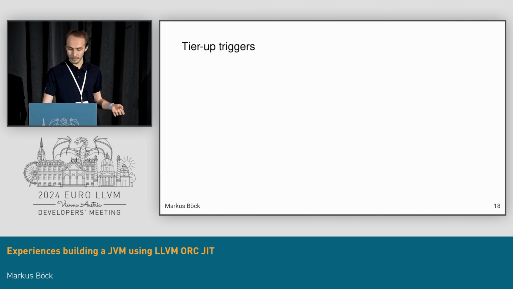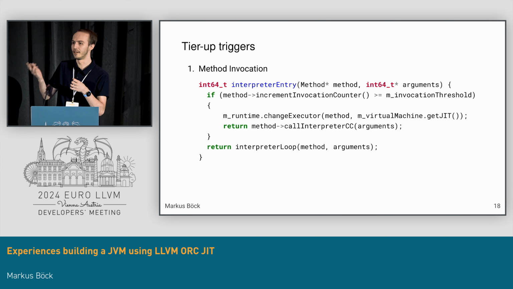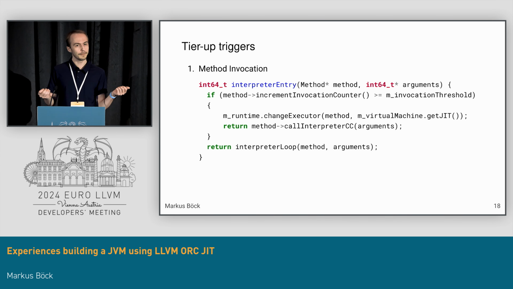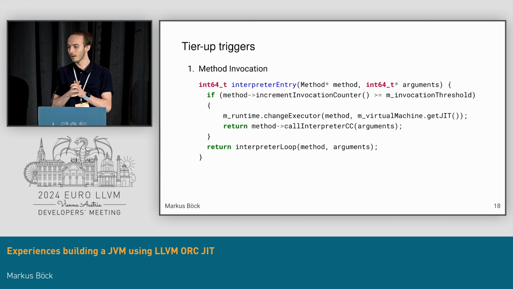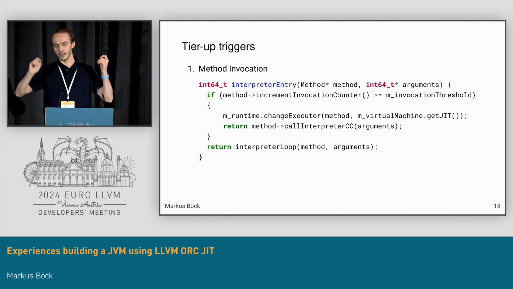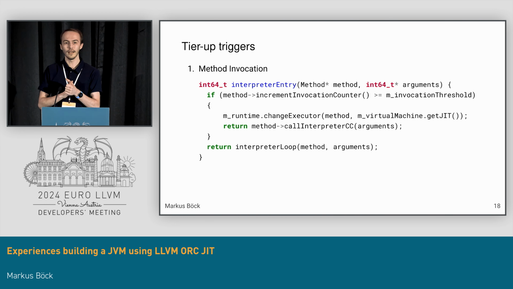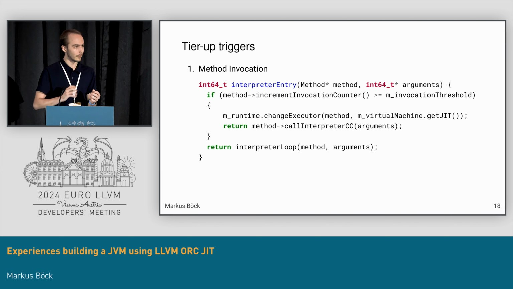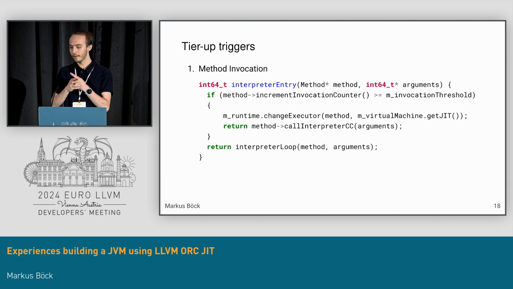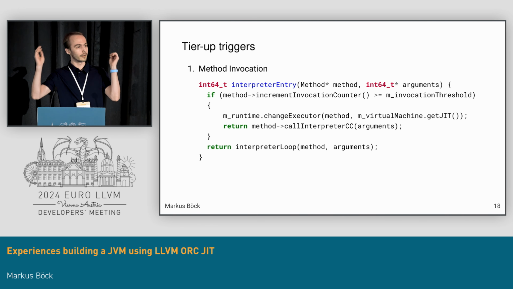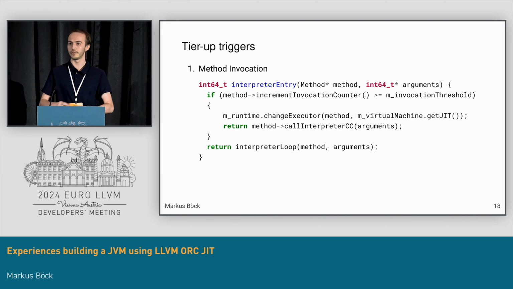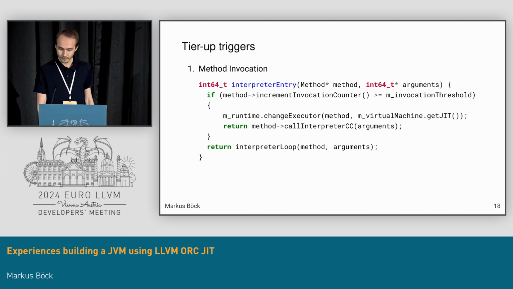The easiest trigger to implement is basically on method invocation. If a method is called a lot, we can just increment the counter. If this goes over a threshold, then we switch to the JIT. This is easy to do on method invocation since we still have just our arguments. We can just forward these through the interpreter calling convention.